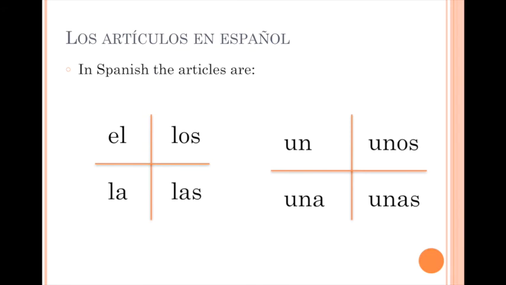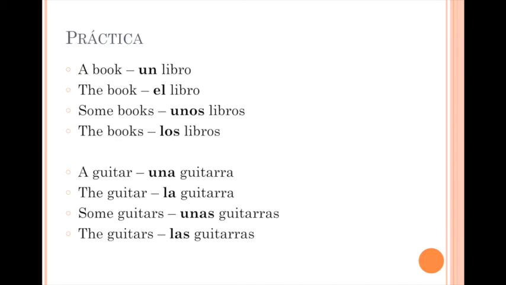In Spanish, the articles are as follows. El, la, los, las, un, una, unos, or unas. They are going to change, obviously, as we've talked about in this chapter, to agree in gender and in number. We can see across the top, el and los are masculine, while la and las are feminine. El and la are singular, los and las are plural, and the same rules apply to un, una, unos, or unas. For example, if we wanted to say a book, it would be un libro. If we wanted to say the book, el libro.